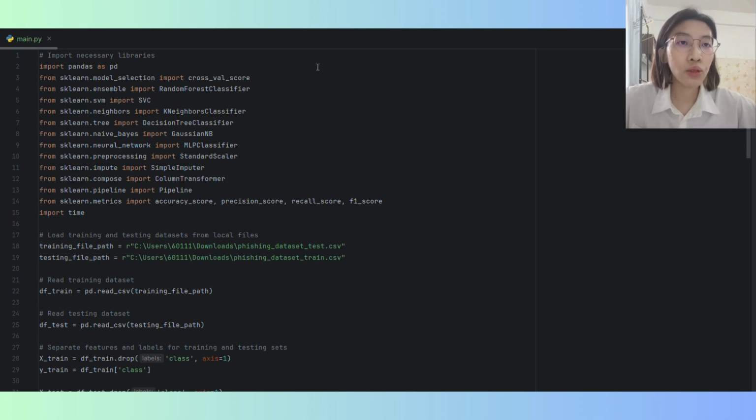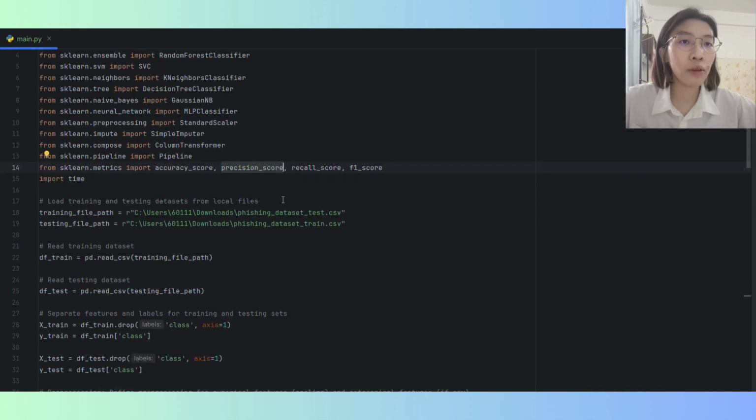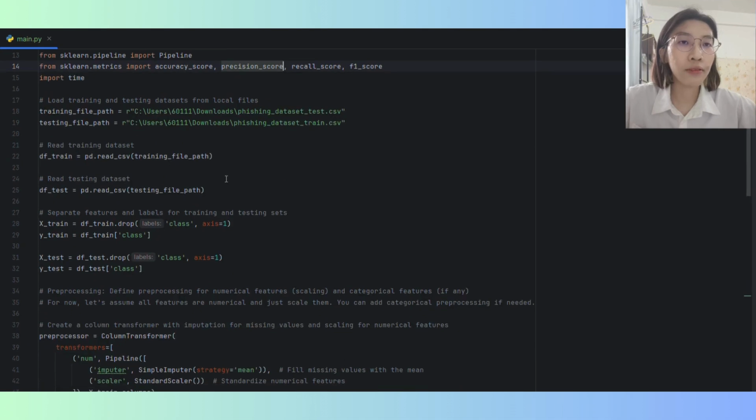Standard scaler is used for feature scaling to standardize numerical features. Simple imputer fills in the missing values. Column transformer and pipeline allow the creation of a processing pipeline where the preprocessing step and the classifier are linked together. Accuracy score, precision score, recall score, and F1 score are used to evaluate the performance of the classifier.